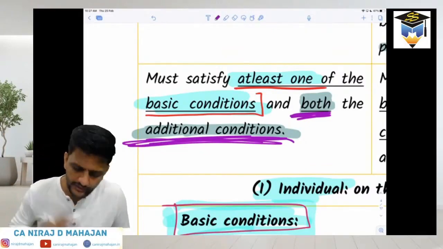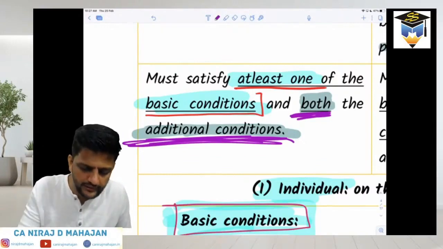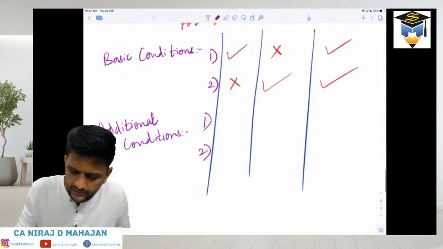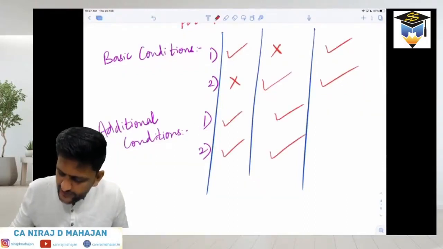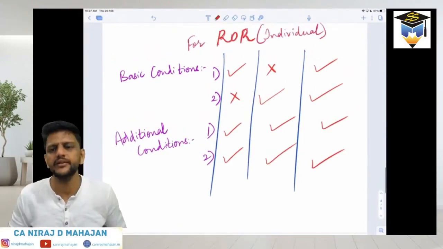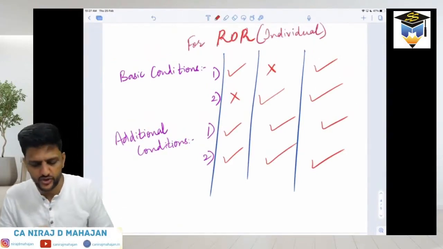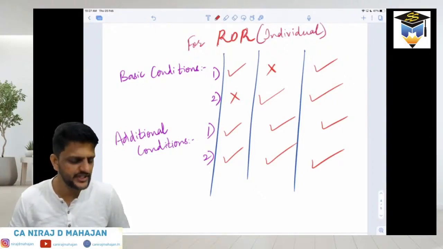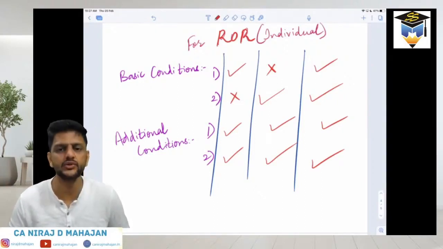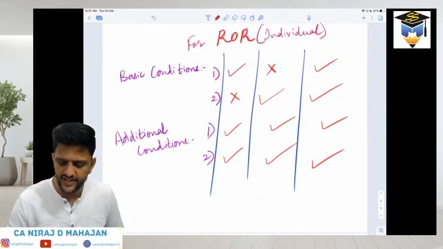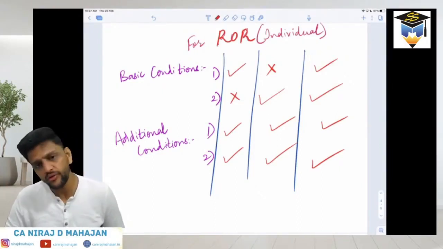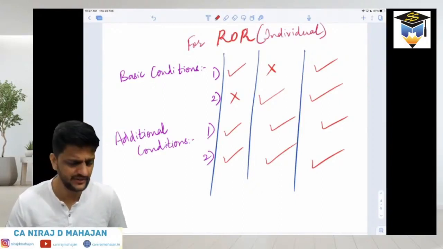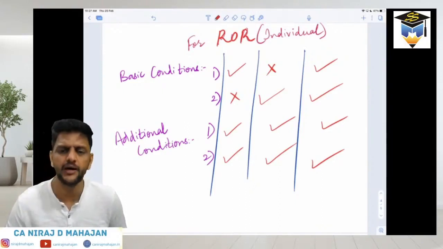Now check. So again, in my diagram, what should I write? Both the additional conditions have to be satisfied. These can be total 3 scenarios. Only one basic condition satisfied, that is basic condition number 2, but both the additional conditions should be satisfied. Then second case, only basic condition number 2 satisfied, but both the additional conditions satisfied. And third case, both the basic as well as both the additional conditions satisfied. In these 3 cases, he can become ROR.